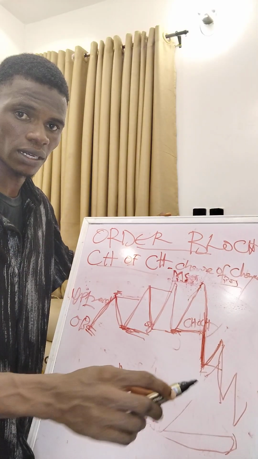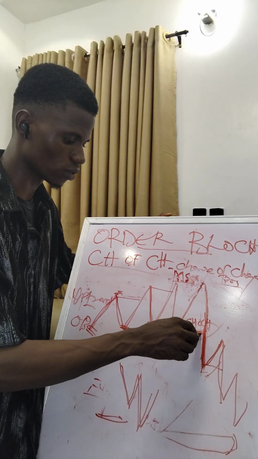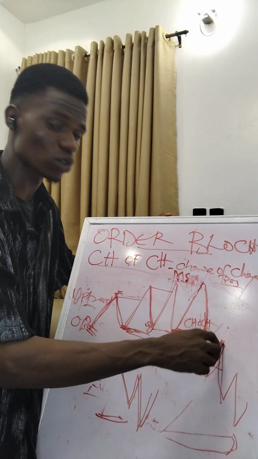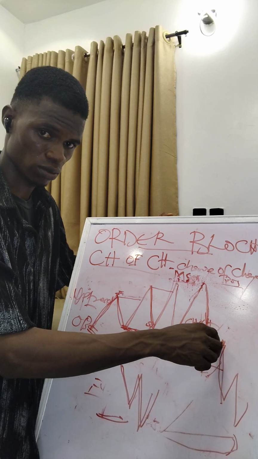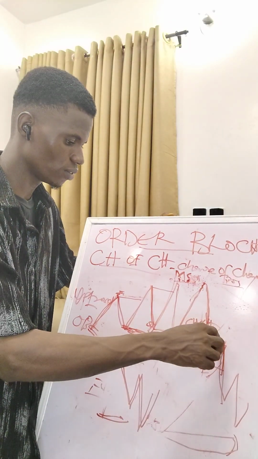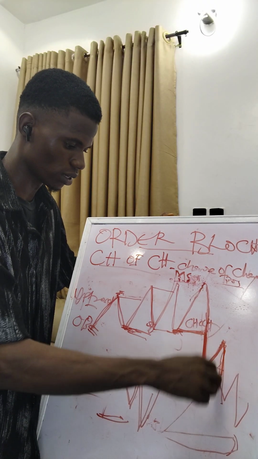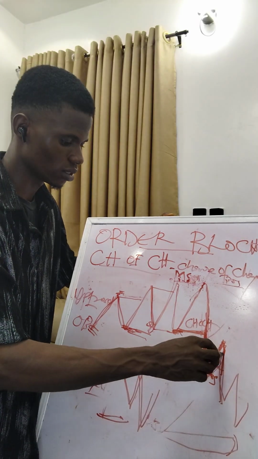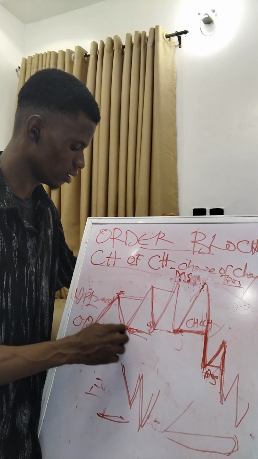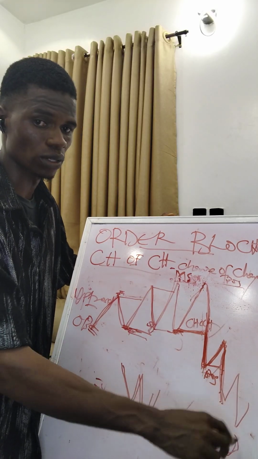So the moment the market causes this change of character, then pulls back, that's the breathe out. Then it comes down. If it breaks this level again, causing a break of structure, that means the trend has changed. So we have now moved from an uptrend to a downtrend.